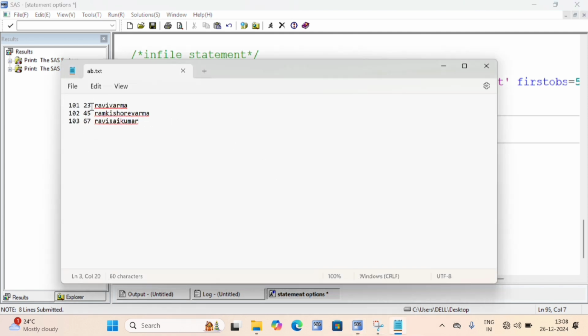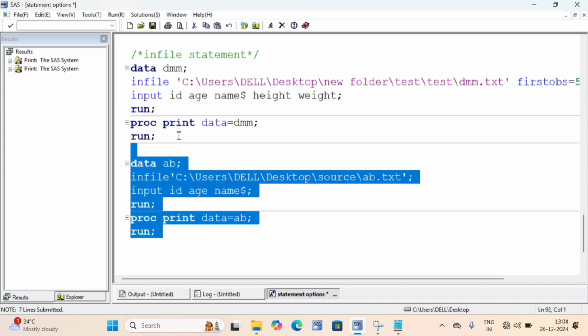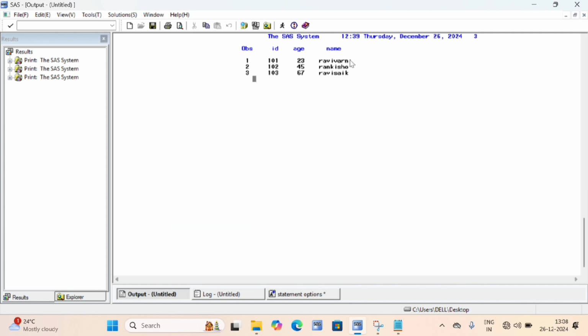So here is ID, age and name, right? So I'll write here ID, age, name with a dollar because it is a character variable. Clear? Then I'll not write cards, cards and observations are not required for us, right? Then proc print data equal to AB, my data set name, right? Run semicolon. Okay, I'll run this. But you can see Varma is printing only till M. Ram, Kishore, Sharma, Varma I have given.